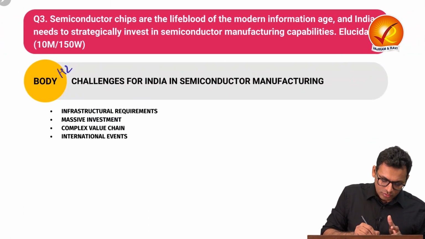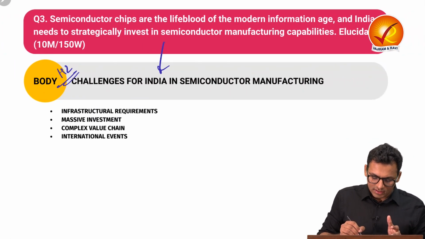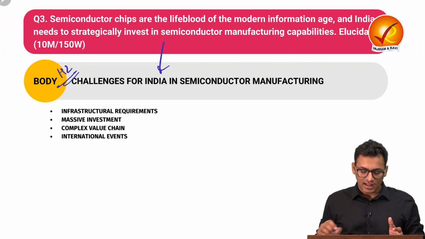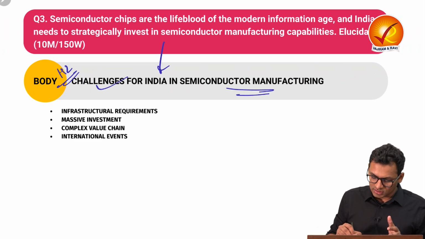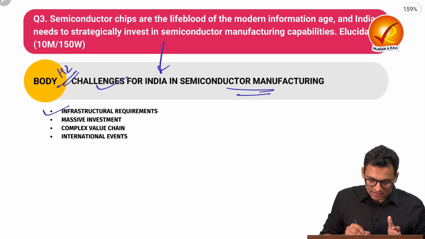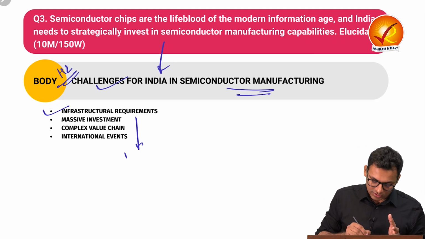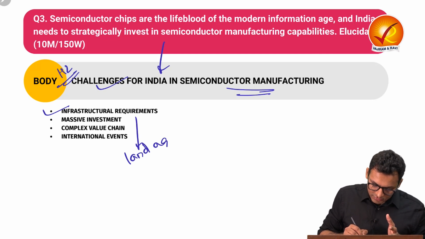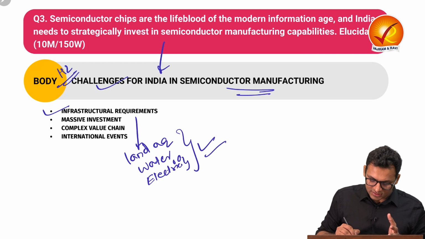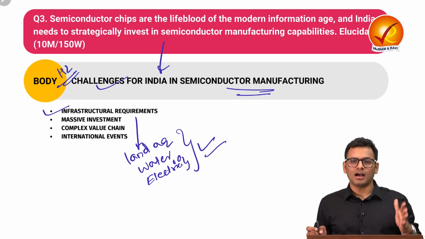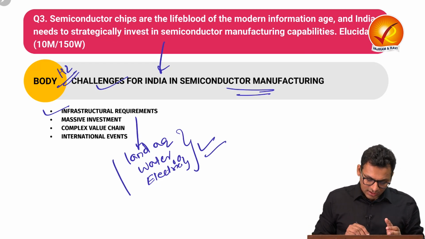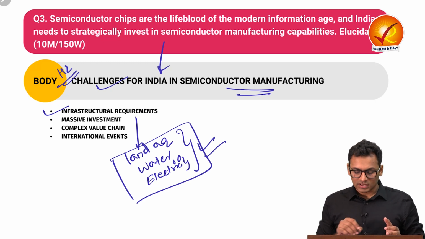In the heading 2, we are going to cater to the next demand, that India needs to strategically invest, and there are certain challenges for the same. So over here, you will talk about the challenges. Firstly, infrastructure requirement. Over here, we have seen that there is limitation with respect to land acquisition, accessing water, accessing electricity. So these are the kind of infrastructural hurdles that are being faced in India with respect to the installation